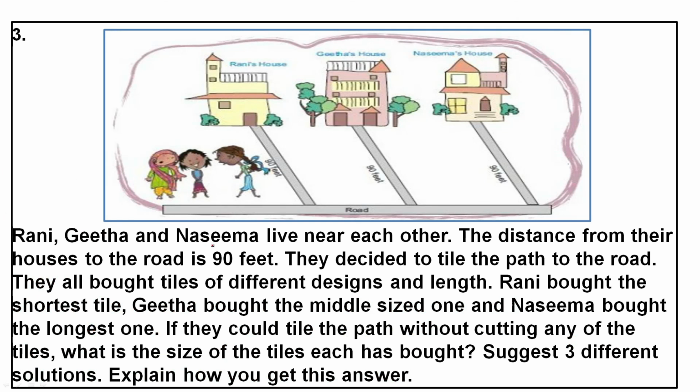Rani, Kita, and Nazima live near each other. The distance from their houses to the road is 90 feet. Here is the road, and their houses are 90 feet away. They decided to tile the path to the road, and they all bought tiles of different size, design, and length. Rani bought the shortest tile. Kita bought the middle size. Nazima bought the longest one. If they could tile the path without cutting any of the tiles, what is the size of the tile each has bought? Suggest 3 different ways.